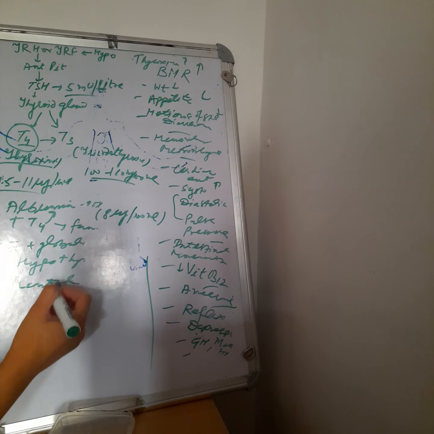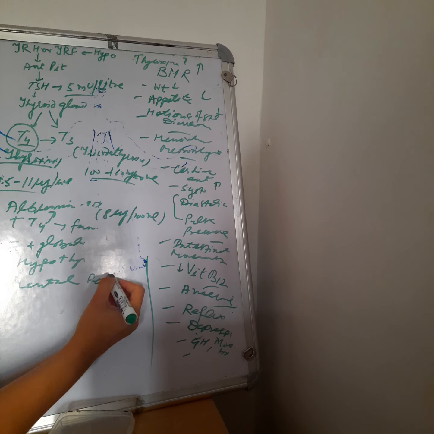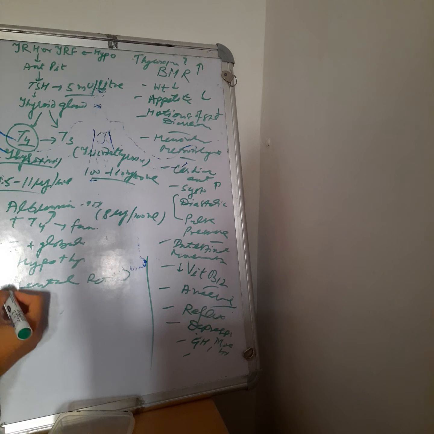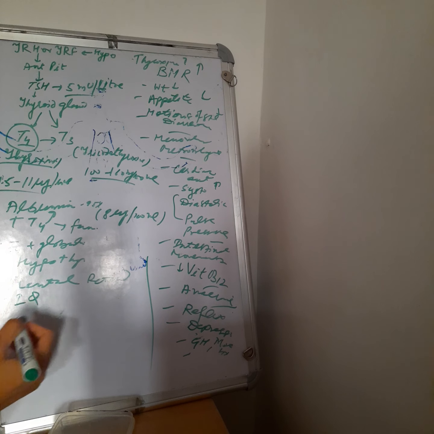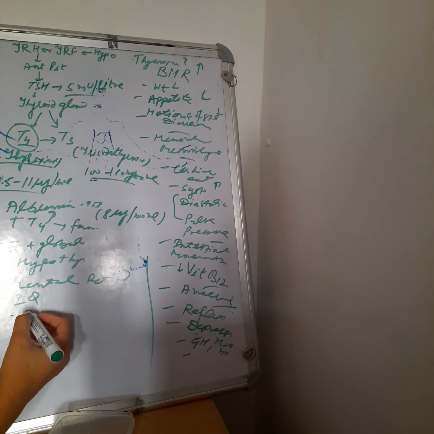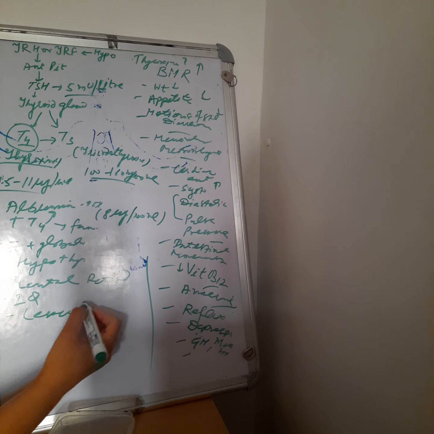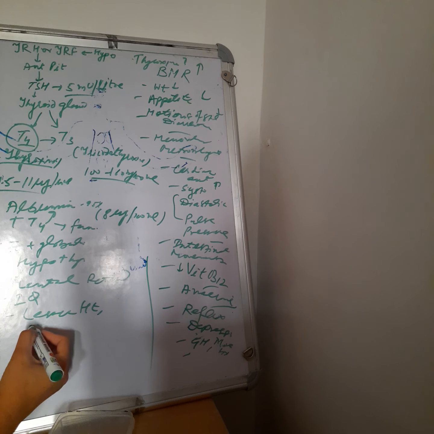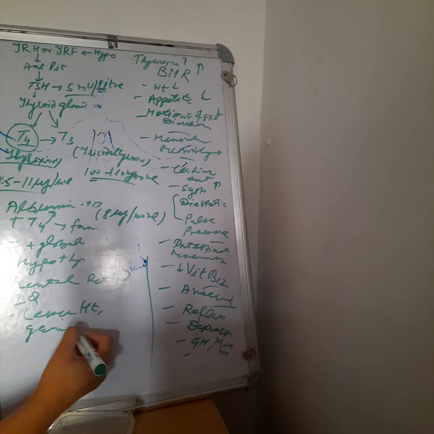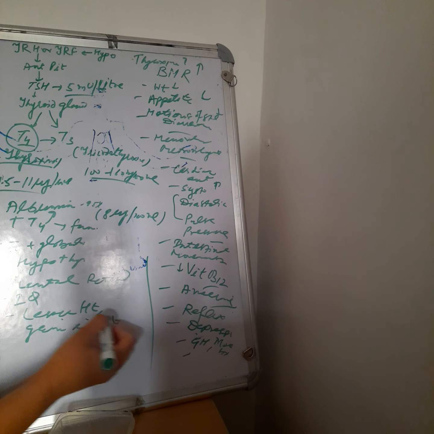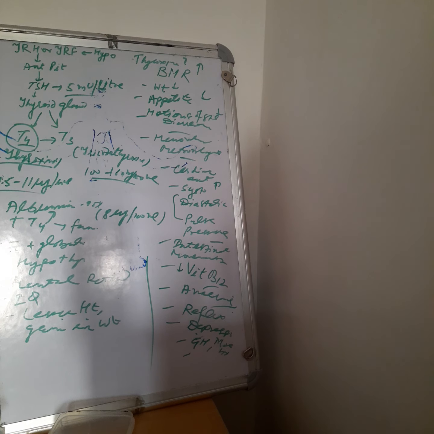In case of children we call that cretinism. There is mental retardation, low IQ, lesser height, gain in weight. These are the most common symptoms of cretinism, which is present in children.